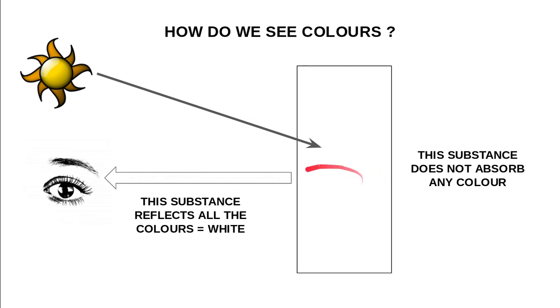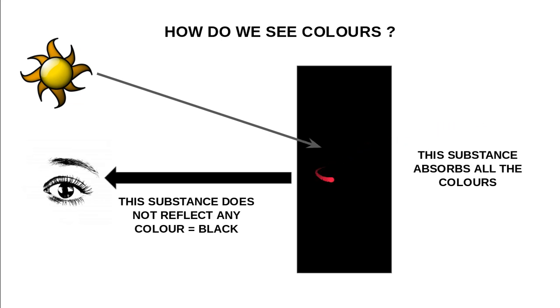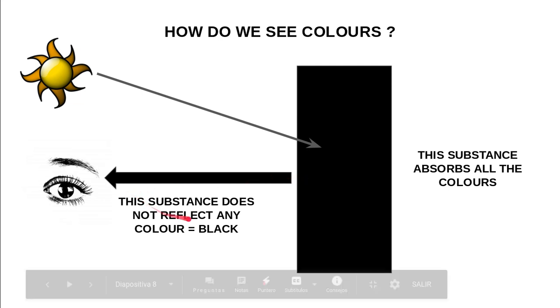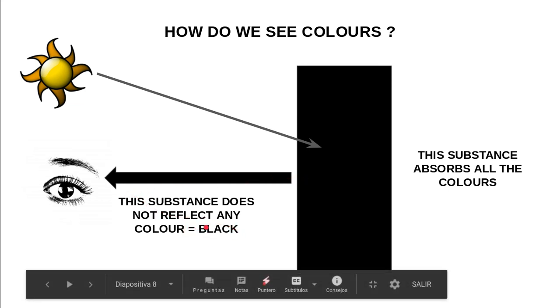Yes, there is no absorption of any color here in this substance. And what happens with the black color? Okay, the light comes, this substance absorbs all the light, all the colors, and no light, no color reflects. So, as no color reflects, we see black.